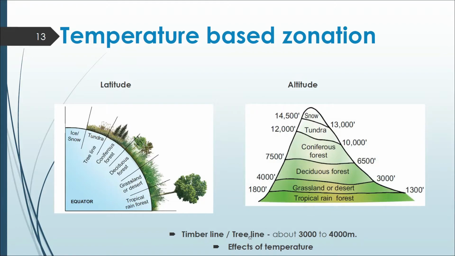Timber line or the tree line is nothing but the imaginary line drawn on a mountain or higher areas of land that marks a level above which trees do not grow. Trees can grow very well from about 3000 to 4000 meters, and above 4000 meters the growth of trees or plants decreases with the increase in altitude, or the height of the place.